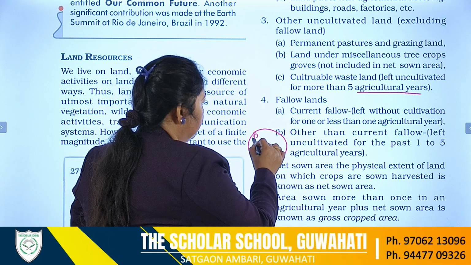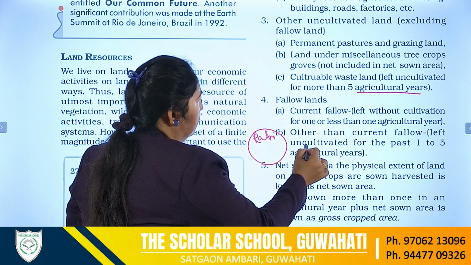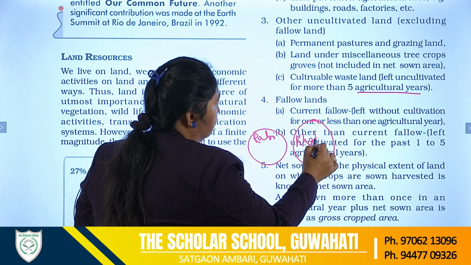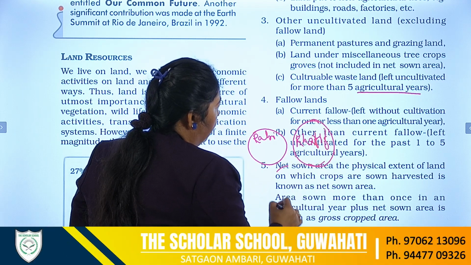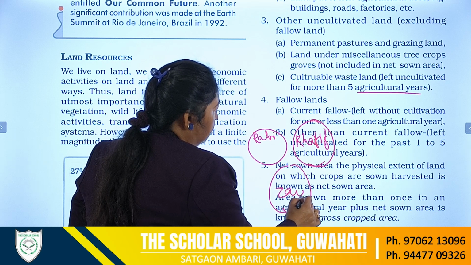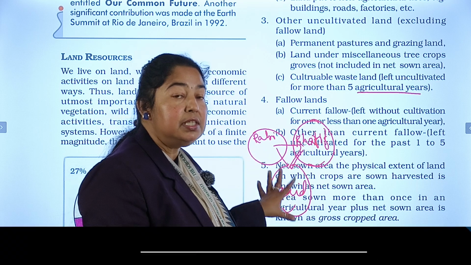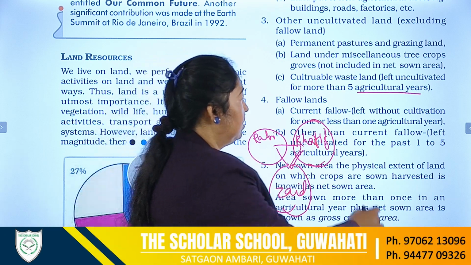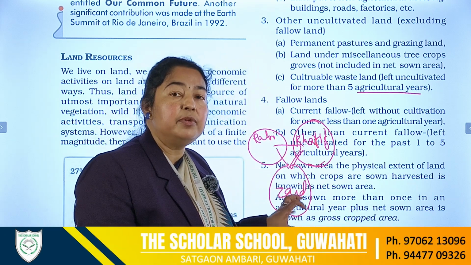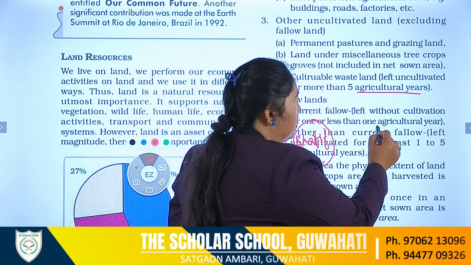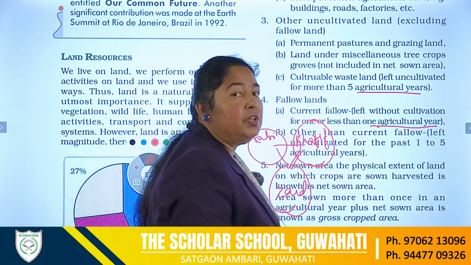That is Rabi, Kharif, and Zaid. So these are the 3 agricultural seasons within a year where the farmers grow different types of crops, and thus they come under the agriculture year.